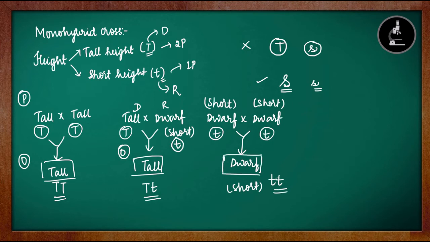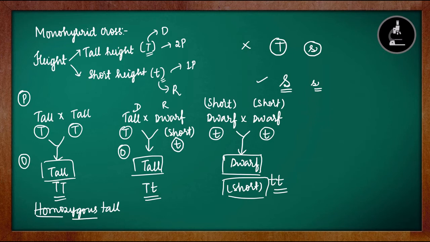So this will be dwarf, or can also be called short, and it will be small t, small t. So what is the difference between this tall and this tall? If we see here the zygote which is formed from the fusion of these two gametes, we will call it homozygous tall. Homo means same, zygous means zygote. So the zygote is homozygous tall, which means both the alleles are of tall.